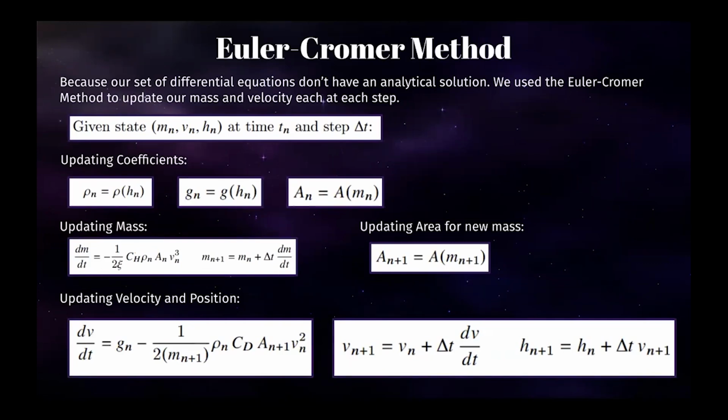We used a time step of dt equals 0.001, and each simulation took around 800 seconds, so we had roughly 800,000 steps for each test. At each step, we also updated our air density, gravity, and area variables.